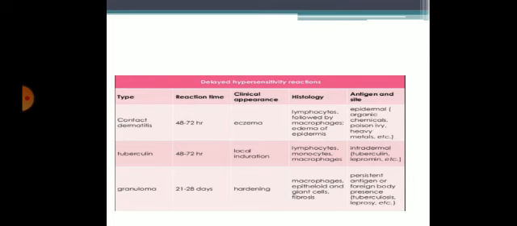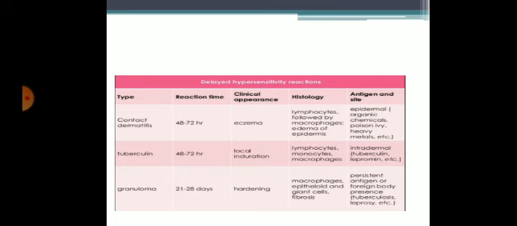In contact dermatitis, reaction time is 48 to 72 hours. Patient will present with eczema. When you see the biopsy, you'll see lymphocytes followed by macrophages and edema of the epidermis. Antigen and the site: epidermal, organic chemicals, poison ivy, and heavy metals are the antigenic stimuli for contact dermatitis.